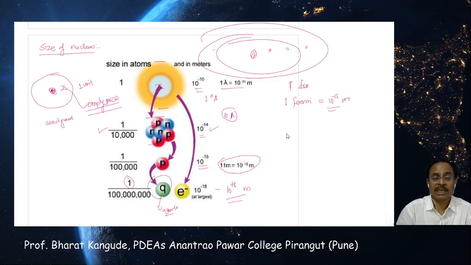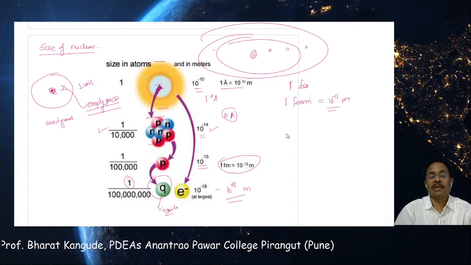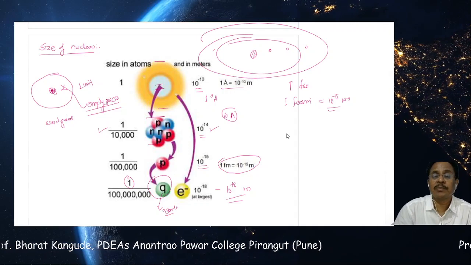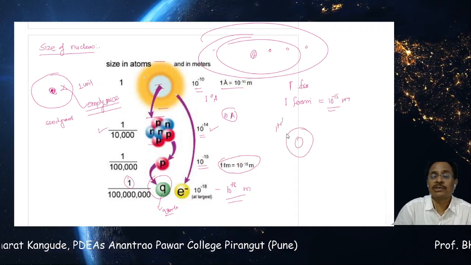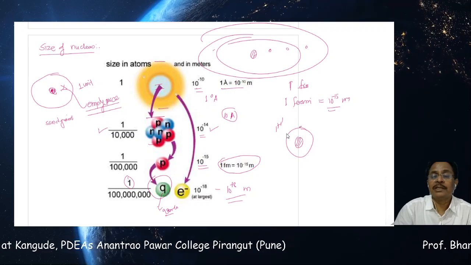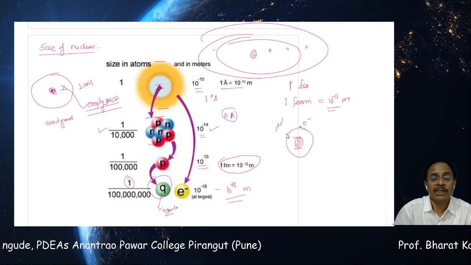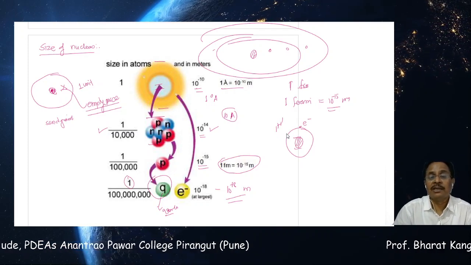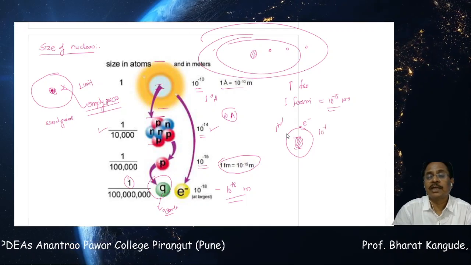So don't worry about this at present. At present we have to deal with all these things. Now there is one specific example. Take the example of the 1H1 hydrogen atom. We know that in a hydrogen atom, this is the proton and this is the electron which is revolving. So the nucleus of the hydrogen atom is of 10 raised to minus 15 meters, and the size of the atom is given to be 10 raised to minus 10 meters.